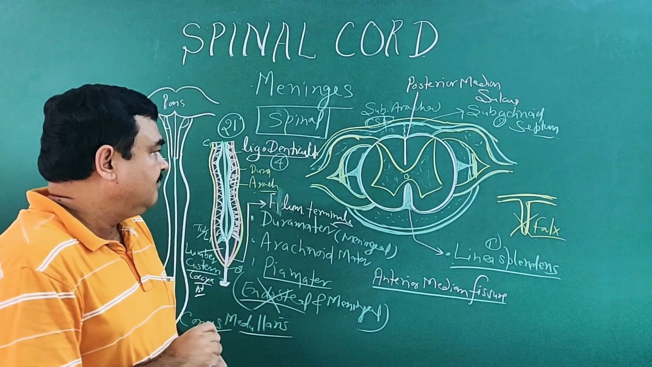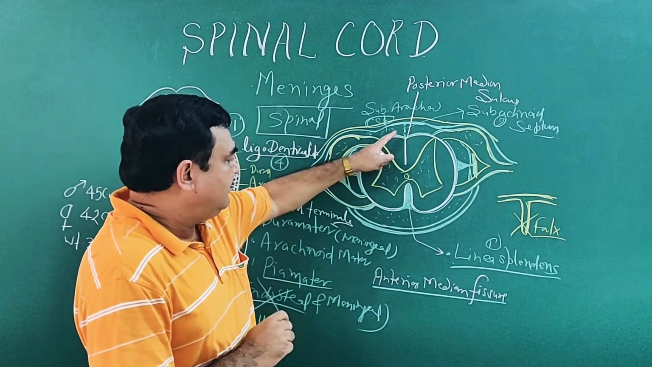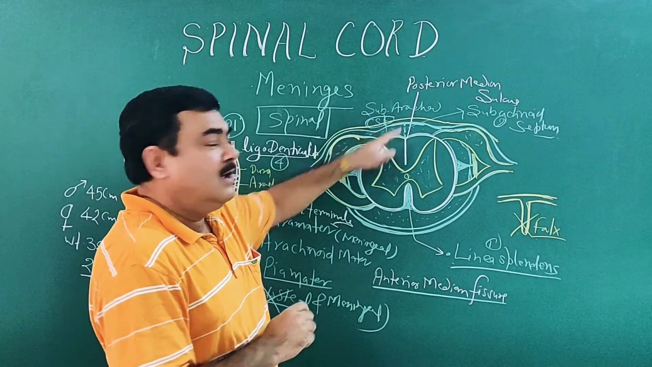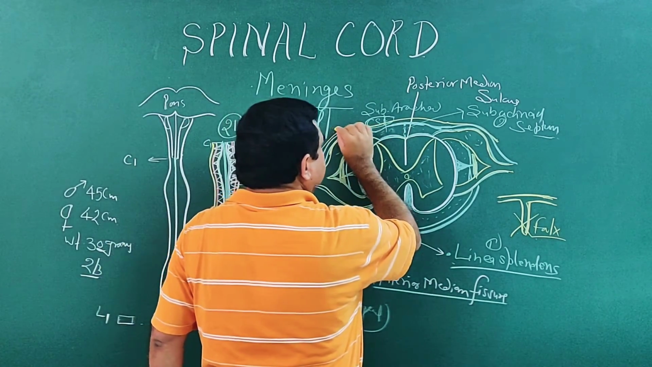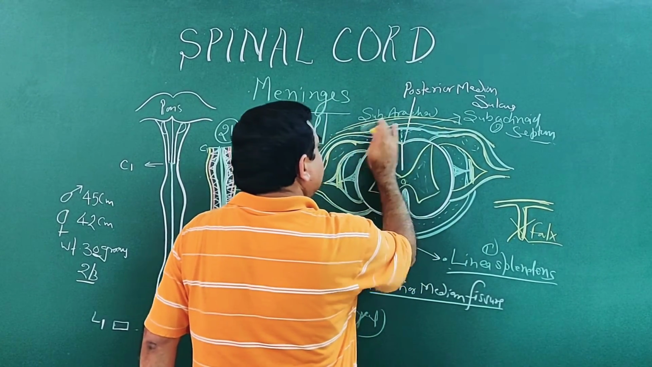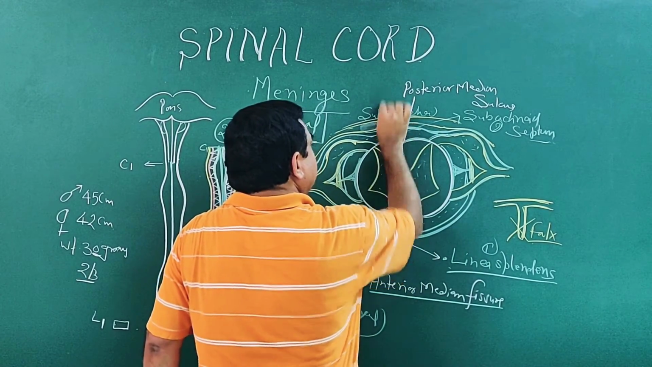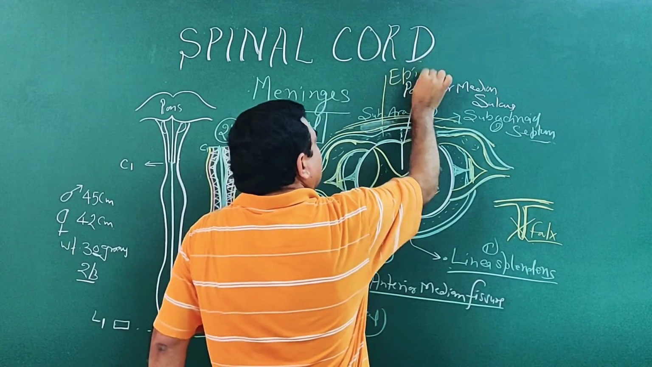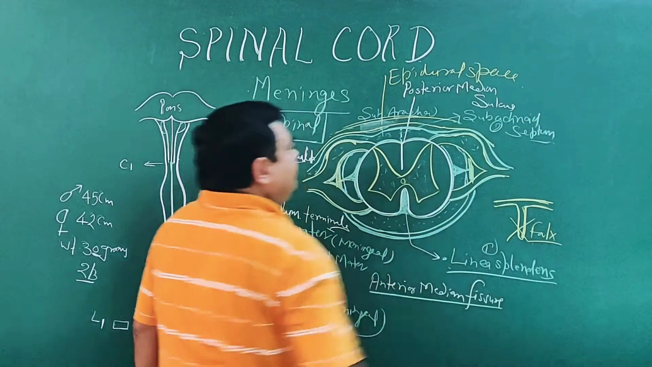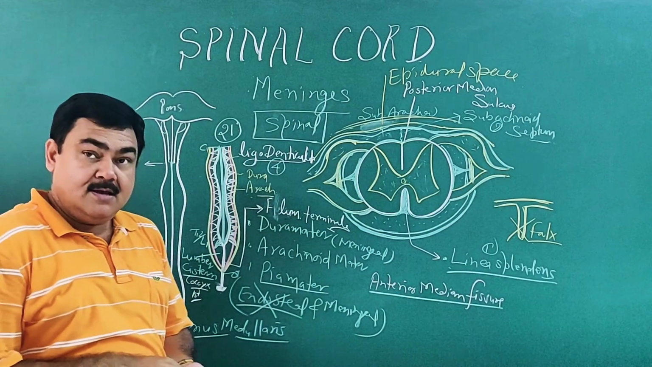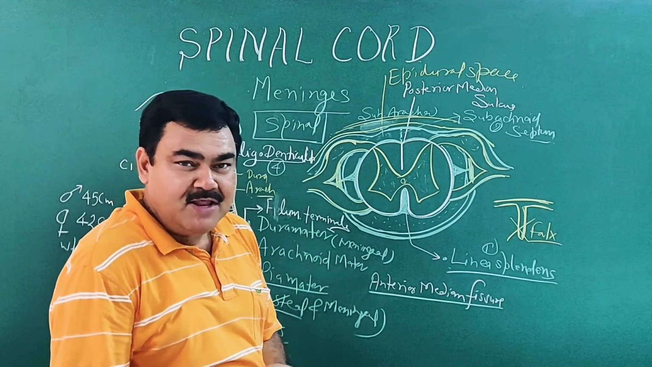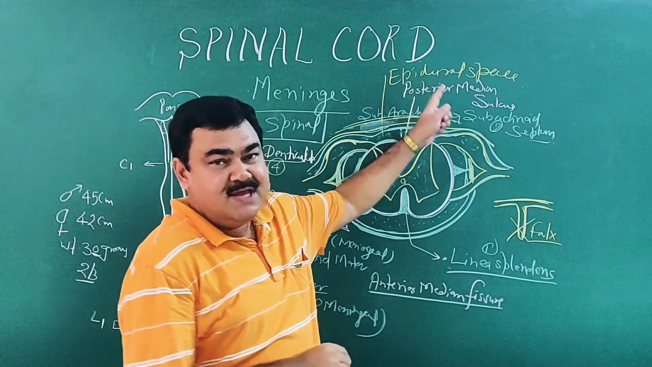Another thing, here you can see the space. This is dura mater. Outside the dura mater there is a space. This space is known as the epidural space. In the case of cranial meninges, this epidural space is not present.